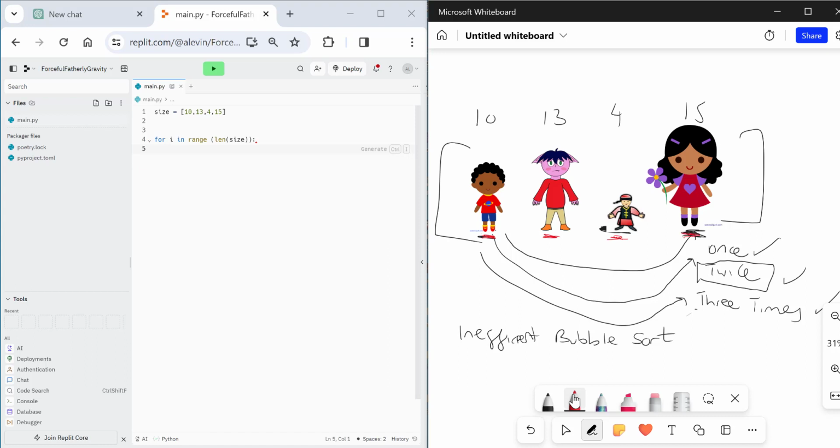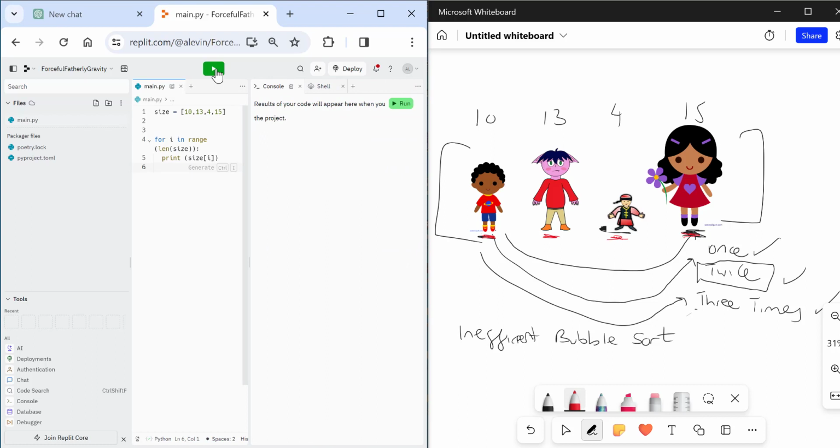But if we left it as it is, it's only going to do it once. So look, if I do print size[i], just to show you what's going to happen inside, and I make this a bit bigger, it's going to loop the numbers once. That basically means it's only going to do the checking and the swapping once.